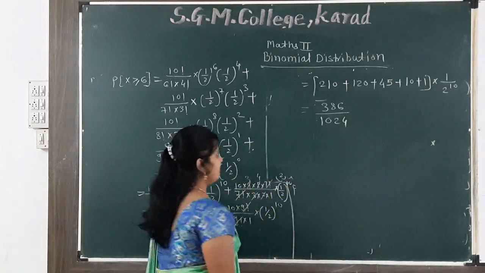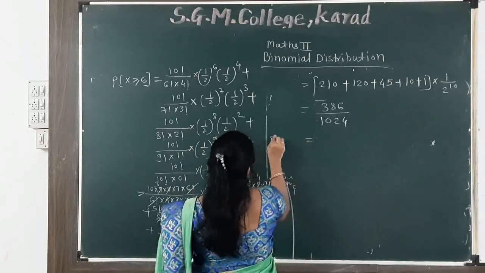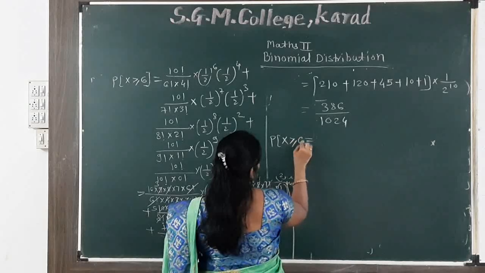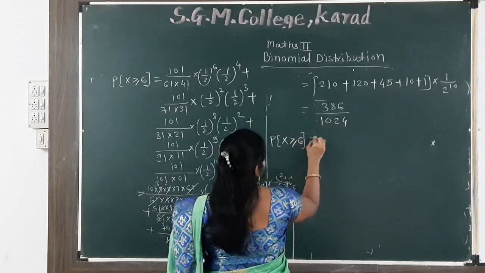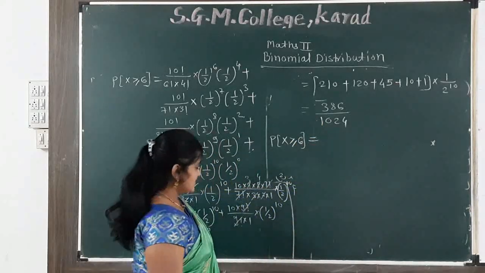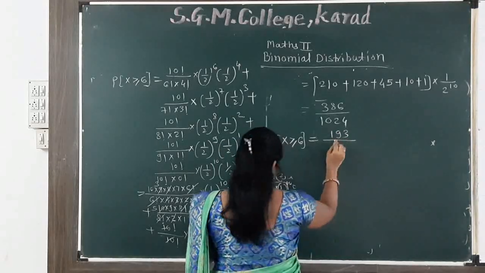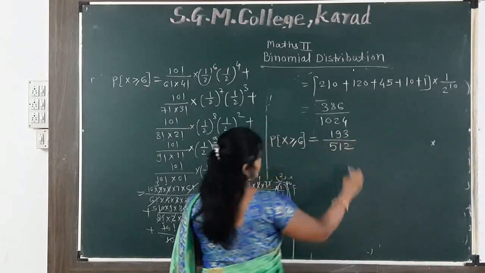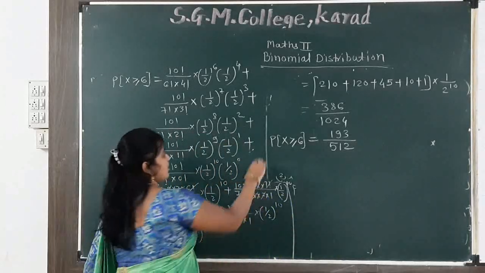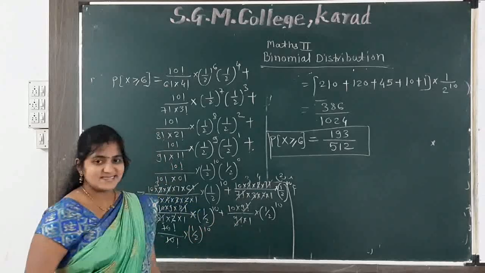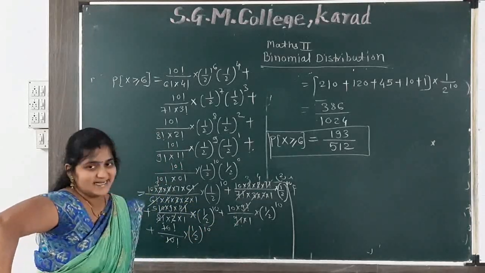Again we can simplify, so we get the probability of getting at least 6 heads. So answer is 193 divided by 512. So this is answer of second, the probability of success of at least 6 heads.